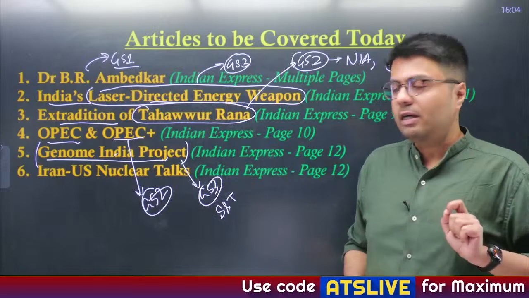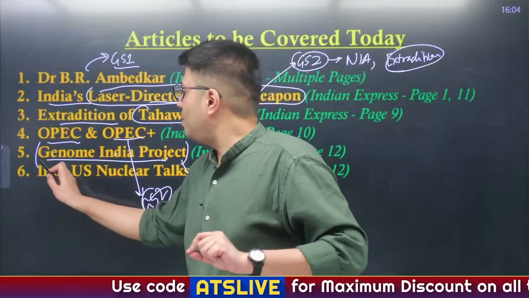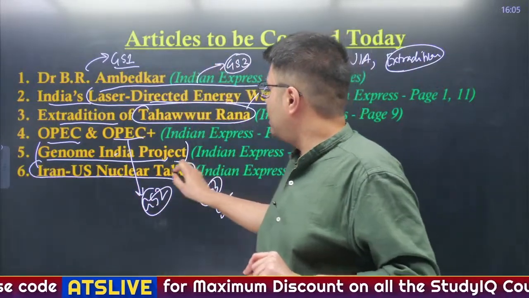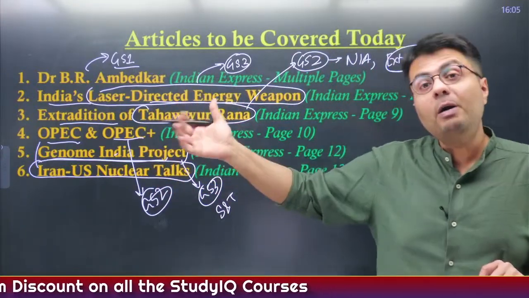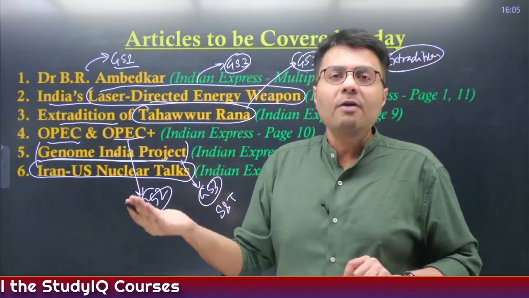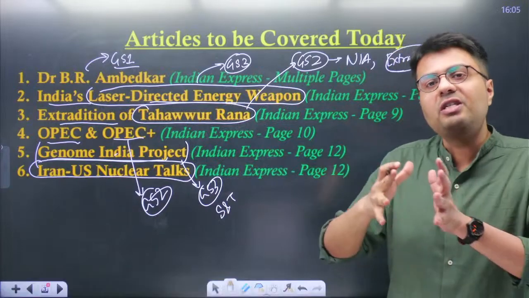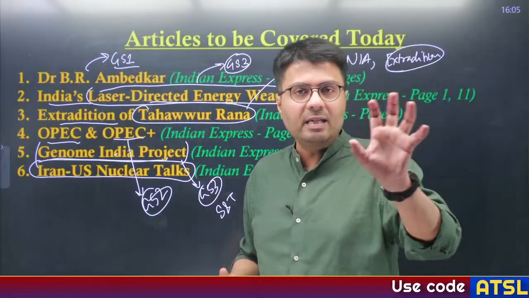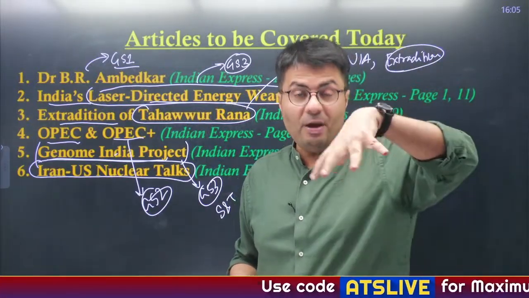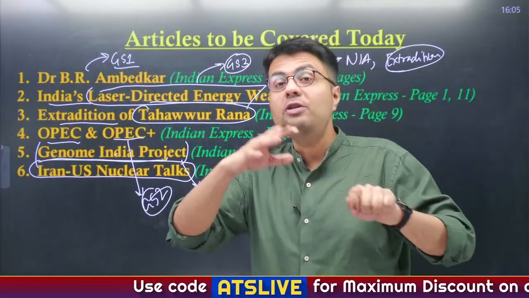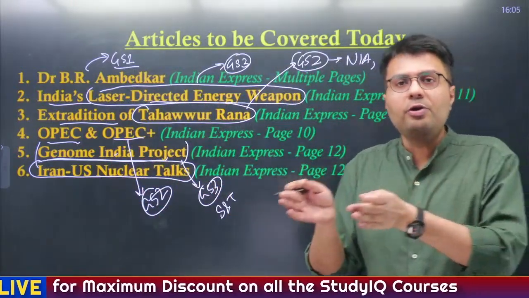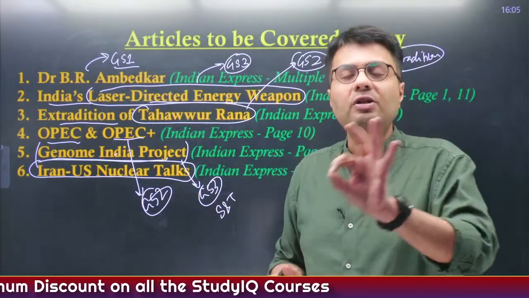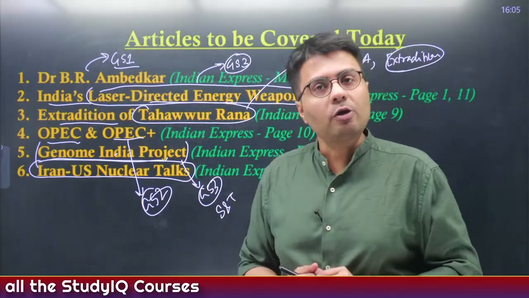And in the last article of the day, if time permits, we'll be understanding the Iran-US nuclear deal, because before Trump came into power last time as president, he withdrew America from the JCPOA. JCPOA was a deal signed between America, P5 nations of UNSC including Germany, as well as the European Union and Iran, which required Iran to curtail its nuclear program in exchange for certain relaxation of economic sanctions.